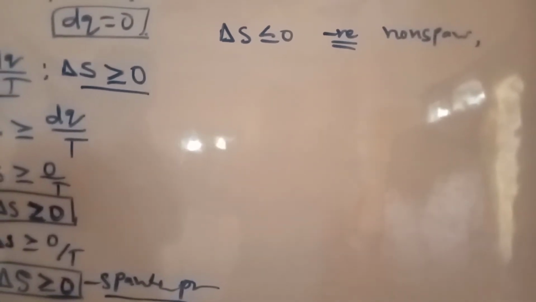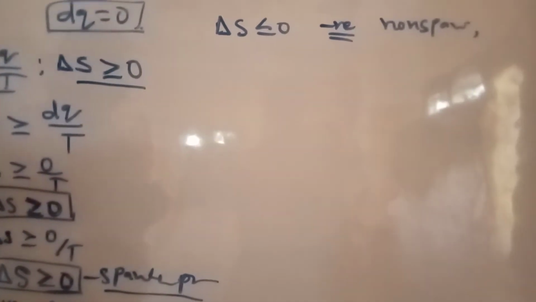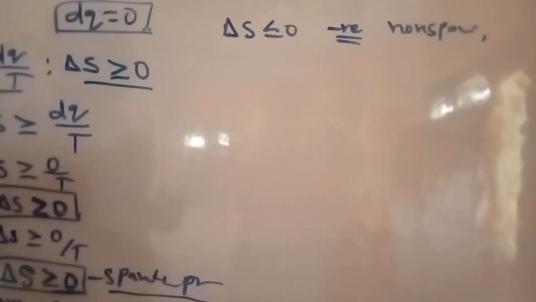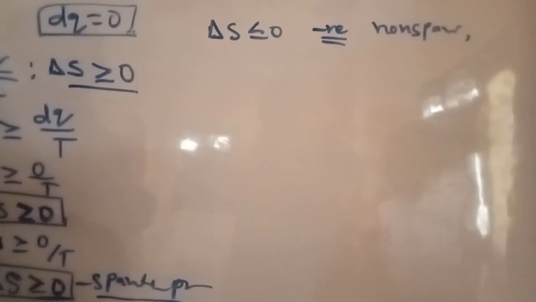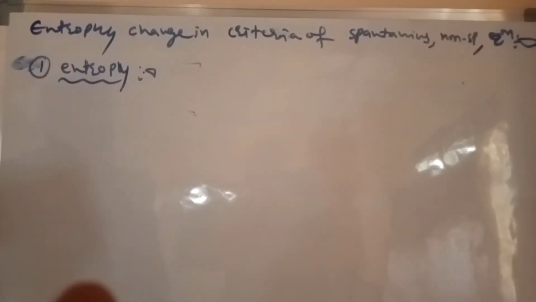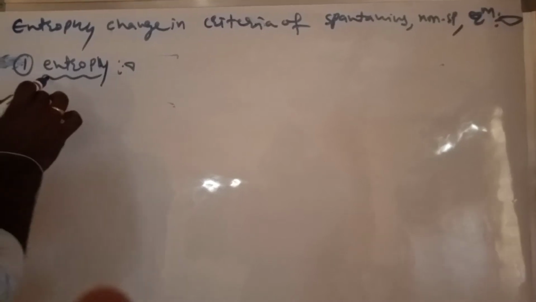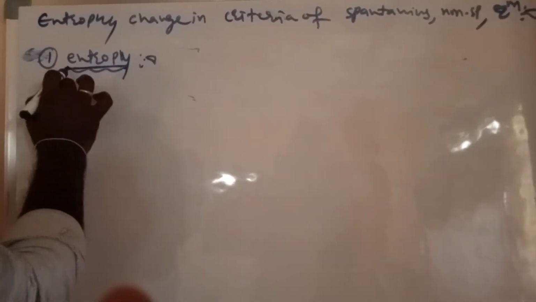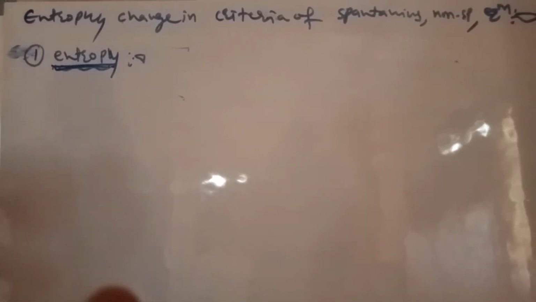As well, we can apply the criteria of internal energy, enthalpy, Gibbs free energy and Helmholtz free energy. We can discuss them one by one: the entropy change as a criterion of spontaneous, non-spontaneous and equilibrium conditions. First of all, entropy, which we just discussed. Once again, we discuss it one by one.